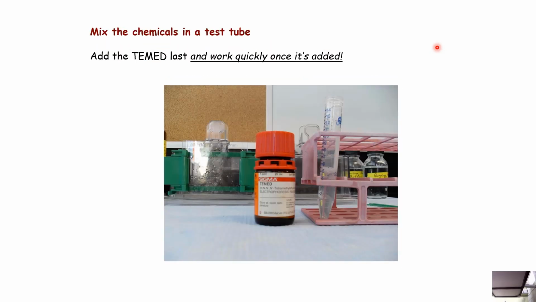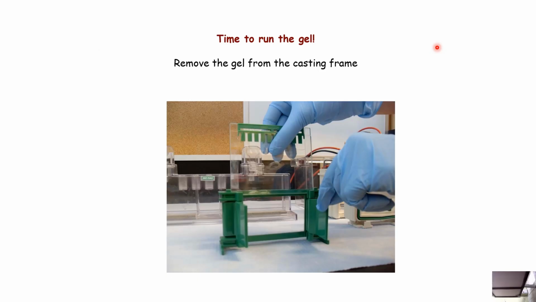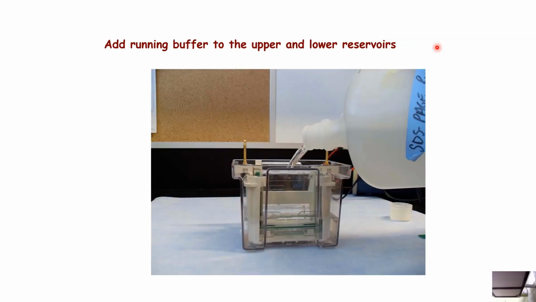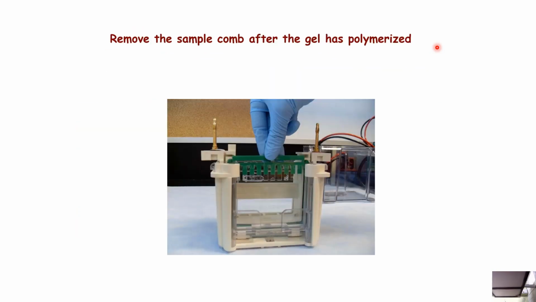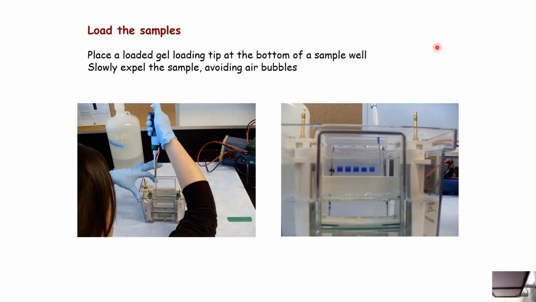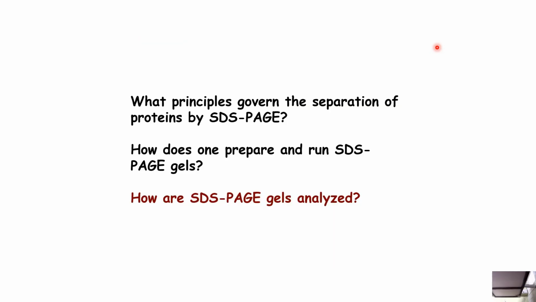You clip it. You remove the comb after the stacking gel solution has solidified. Once the gel has solidified, you add running buffer to the upper and the lower reservoirs. You load the samples. Connect to the power supply and let the tracking dye and the proteins run.